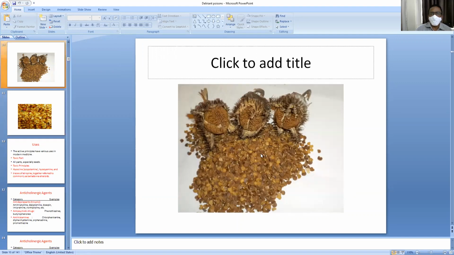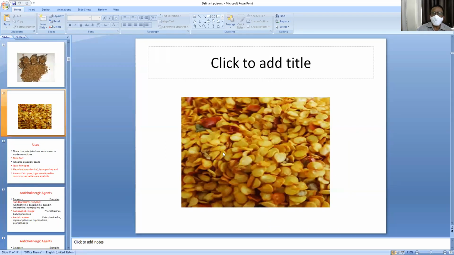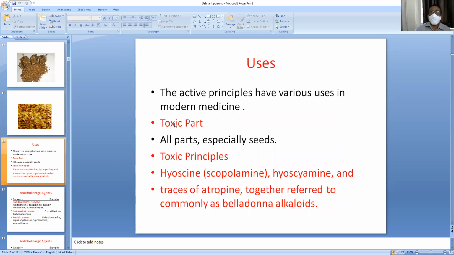When you open the Datura seed, the embryo is pointing downwards and outwards. In chili seeds, the embryo is pointed inwards. These are differentiating features that may be asked in your theory questions as short notes, so you should learn by heart the differences between chili seeds and Datura seeds. What are the uses of the Datura plant?